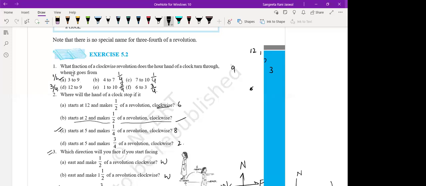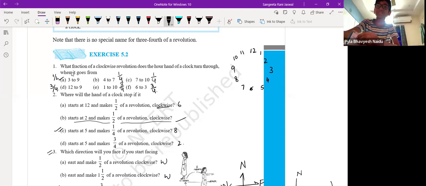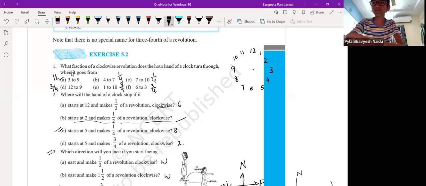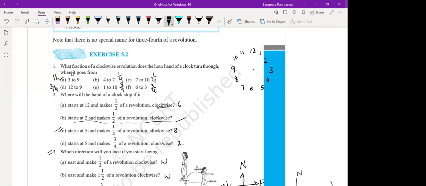Yes, Bhavesh is here. Bhavesh, where were you? I couldn't see you. I joined in the starting only. I know you joined in the starting, but where were you in the middle? I was listening. I couldn't see your name even here.